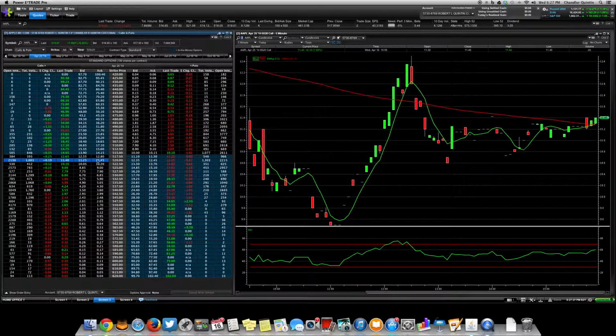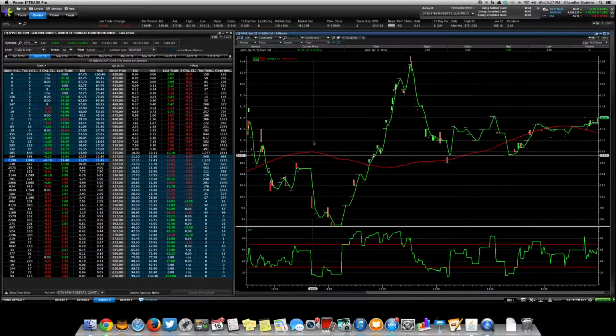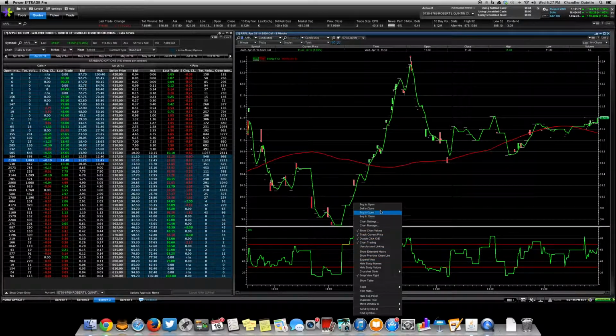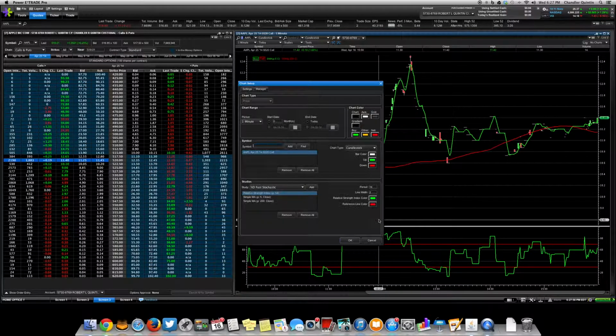So I picked the 520 contract. I actually played June, but I'll just say April 25th for a little bit more excitement because the delta is good on that. It was a no-brainer on the 1 minute. So I have RSI2 down here. That's why, or I think I do, that's why it's a little bit choppy.